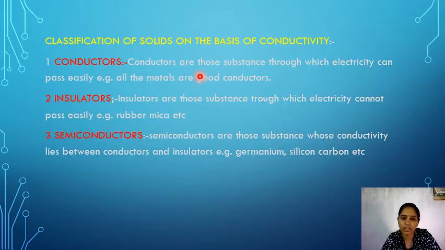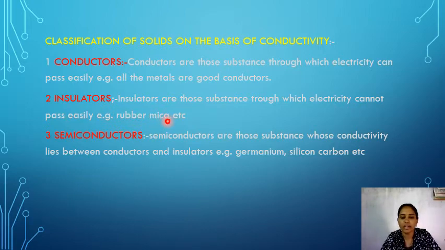Conductors are those which can carry the current easily through them. That's why they are called conductors. And insulators are those substances through which electricity cannot pass easily. In insulators, the electric current cannot pass easily. Examples of insulators are rubber, wood, mica, etc.